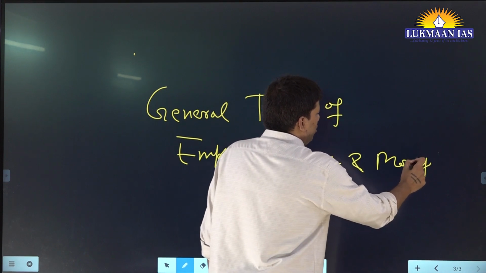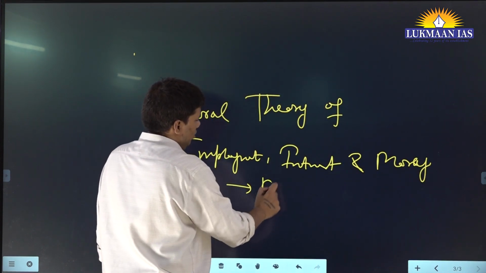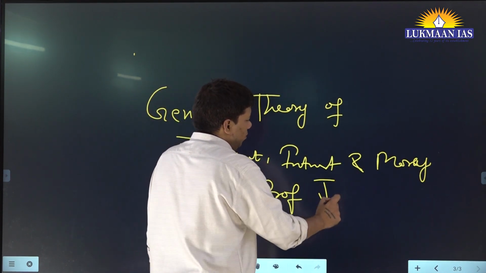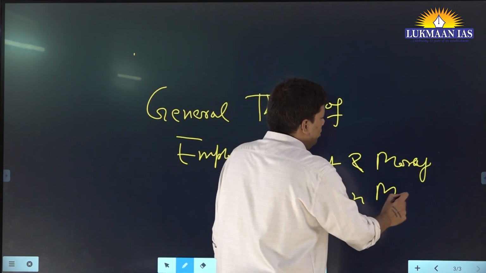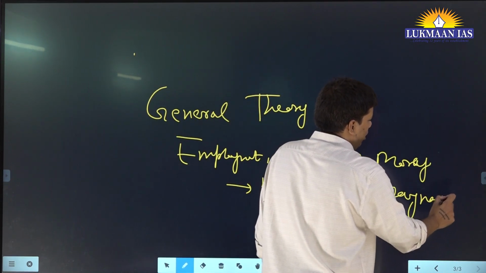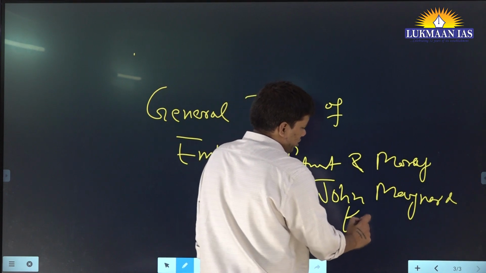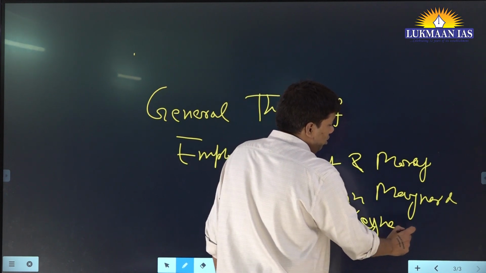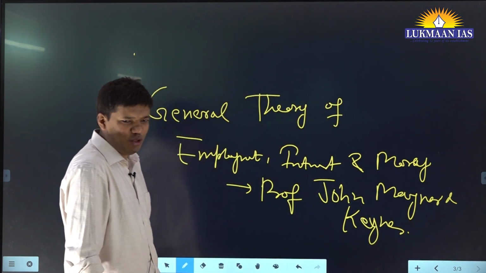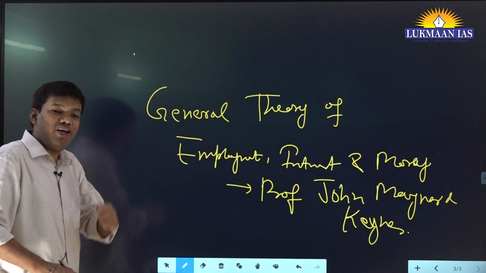Okay. Written by Professor John Maynard Keynes. He was from which country? UK, not USA. Actually, he studied there.